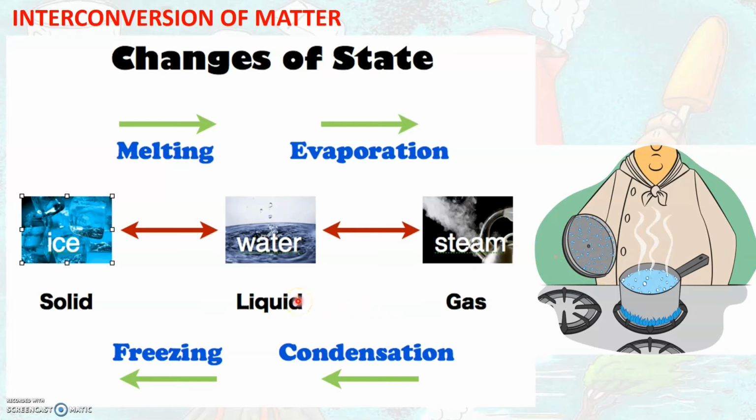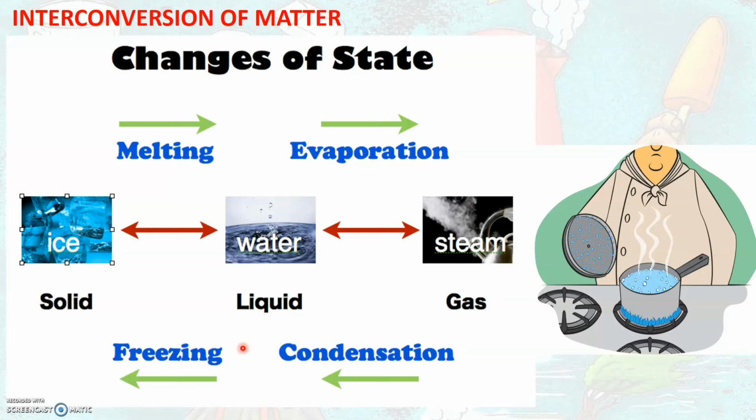And as liquid is cooled, we all know that it turns into solid. So when water is cooled, it turns into ice. So this conversion of liquid into solid on cooling is called the process of freezing. Remember that melting and vaporization are two processes which involve heating, while condensation and freezing, as we have seen here, are two processes which involve cooling.